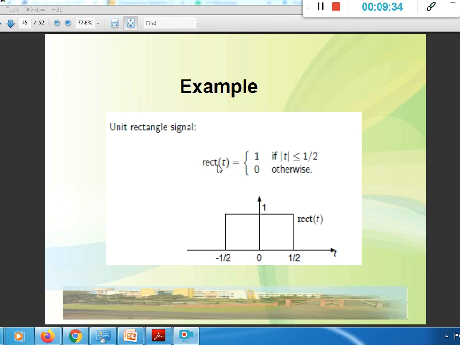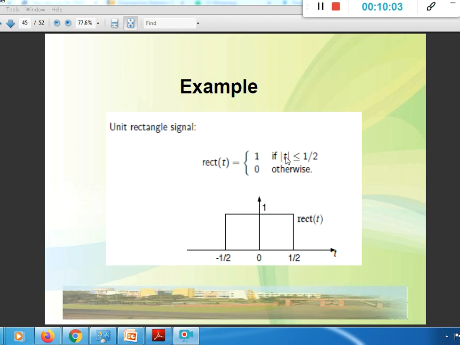One more signal just for information, that is the rect signal. The rect signal is 1 for magnitude of t less than or equal to half, and 0 otherwise. This indicates that if magnitude of t is less than or equal to half, the value of the signal is 1.